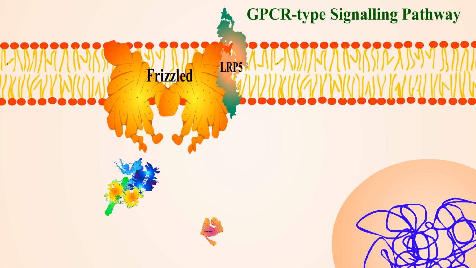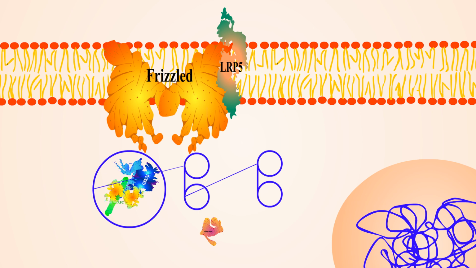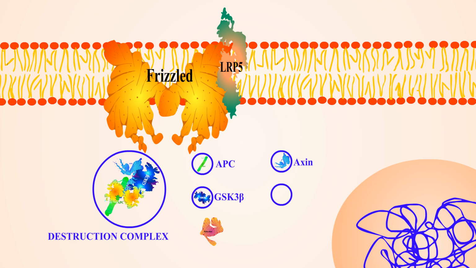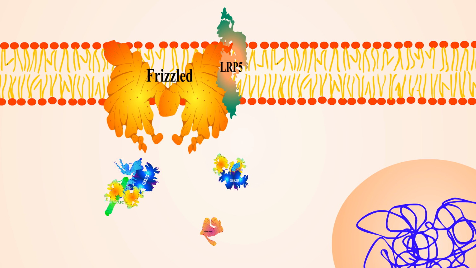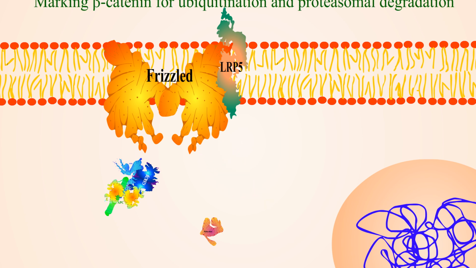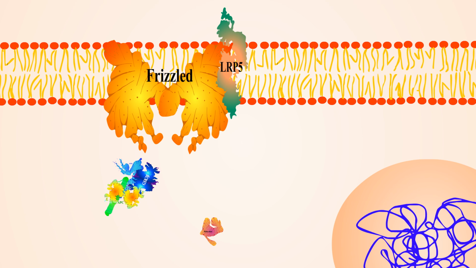In the absence of WNT, β-catenin is kept low in the cytoplasm, since it is bound by a destruction complex consisting of APC, AXIN, GSK3-beta, and CK1. GSK3-beta and CK1 phosphorylate beta-catenin, marking it for ubiquitination and proteasomal degradation. This results in no beta-catenin in the nucleus, leading to WNT target genes being off.